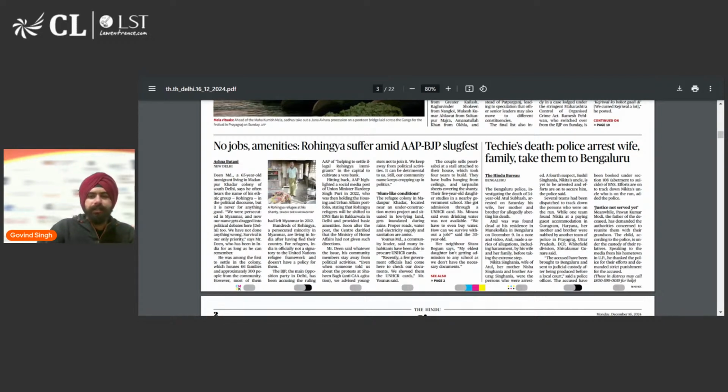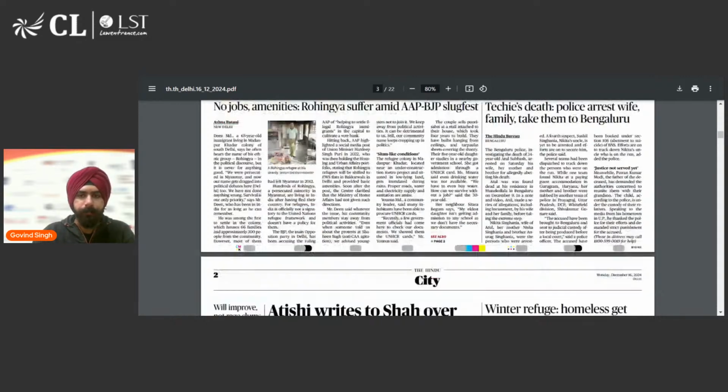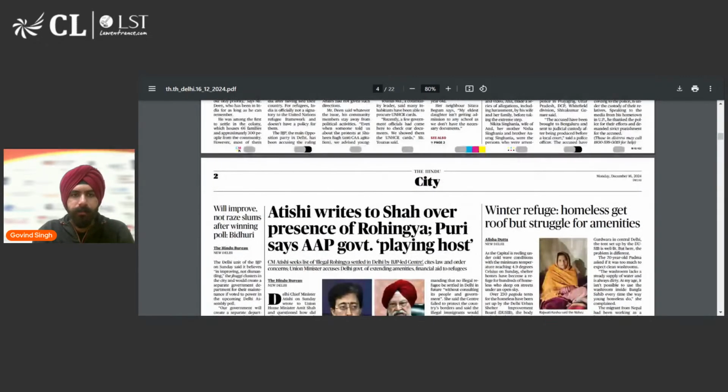Okay, next is Techie's death. Police arrest wife, family, take them to Bangalore. This case is making a lot of noise these days in social media. The suicide of Atul Subhash. So that was an unfortunate incident, and अब इस पे क्योंकि बहुत ज़्यादा national uproar हो रहा है, so the arrest has happened. We'll follow whatever happens in the case.